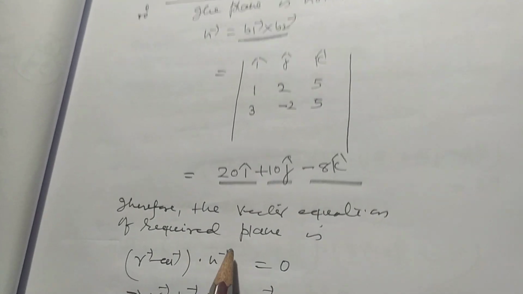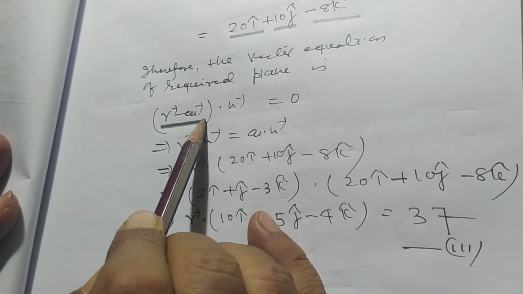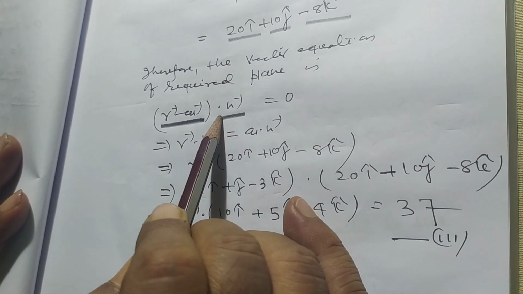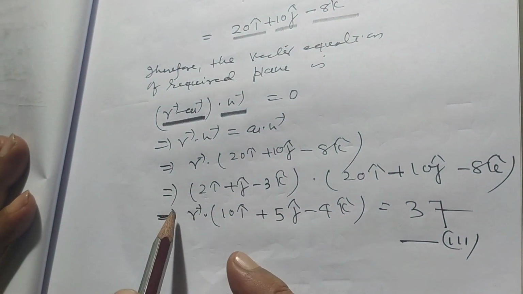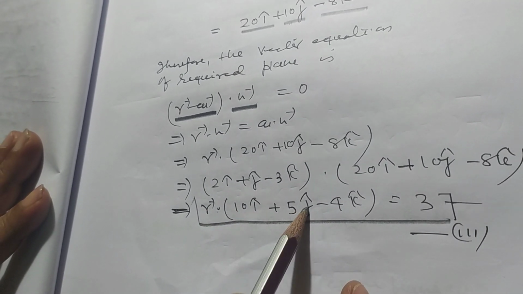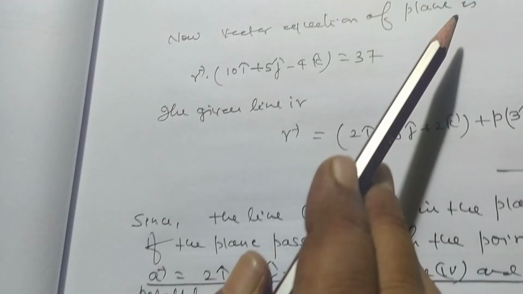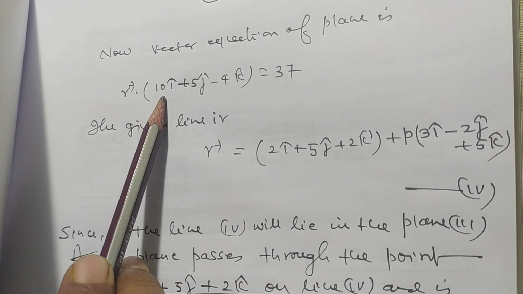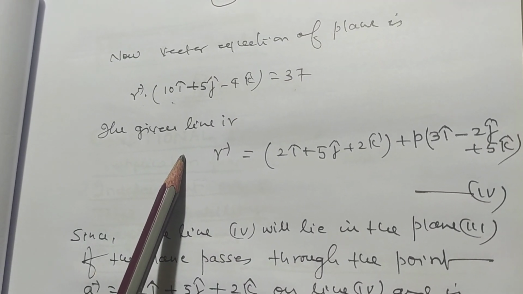Therefore the vector equation of the required plane is (r - a1) dot the normal vector, the equation of a plane passing through a point. In this way, we get the equation of the plane, r · (10i + 5j - 4k) = 37. So the vector equation of the plane is r · (10i + 5j - 4k) = 37.